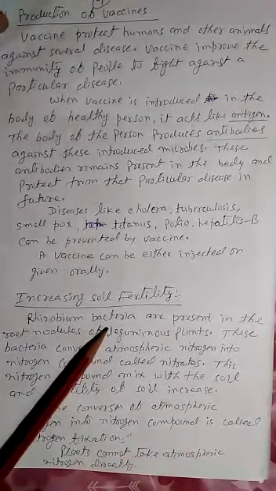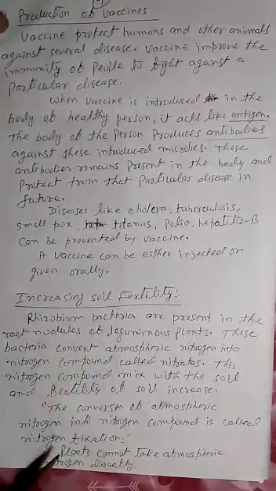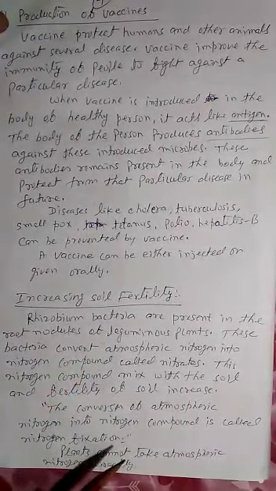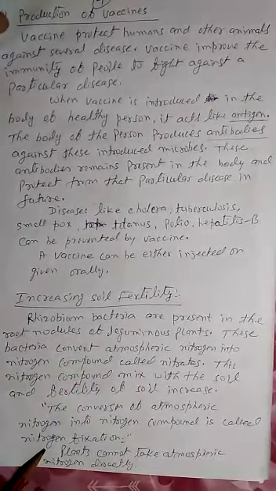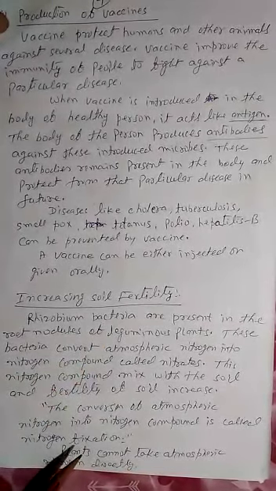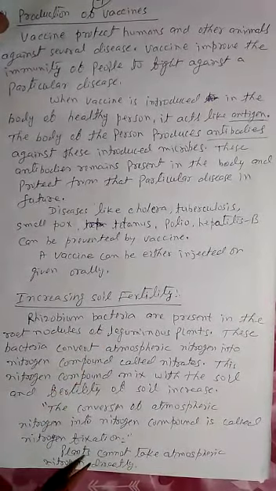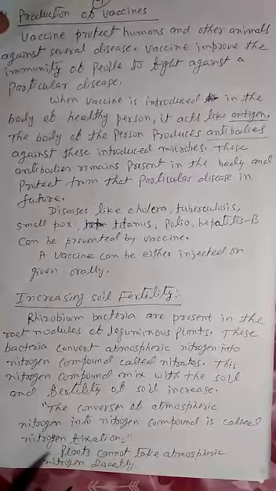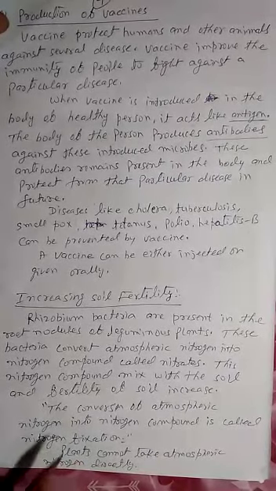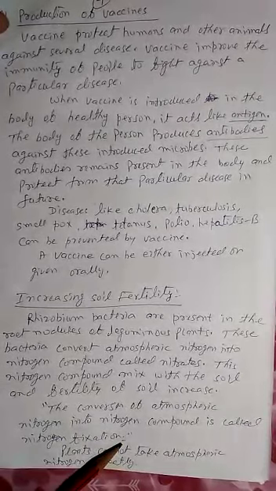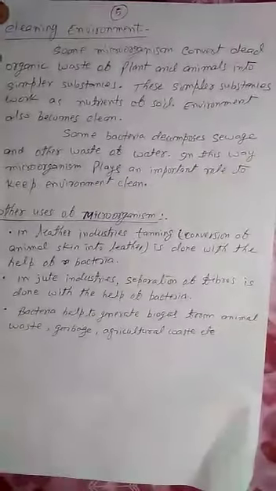And why is rhizobium bacteria useful? Because plants cannot take free nitrogen from the atmosphere. When this bacteria changes free nitrogen into nitrogen compound, this compound dissolves in water and mixes with soil, and then it can be taken by the plants through their roots.